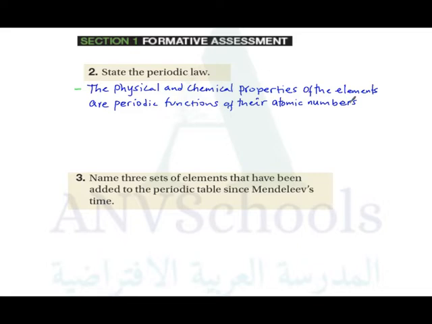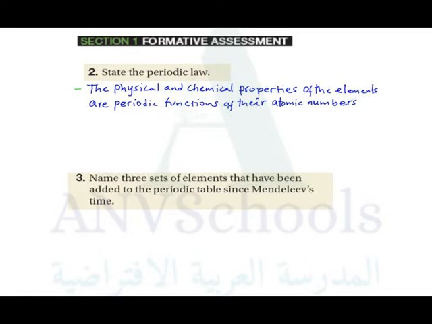So after a periodic interval, we will see in the periodic table elements are arranged in one group having similar chemical and physical properties. So this is the second one, and the third one.